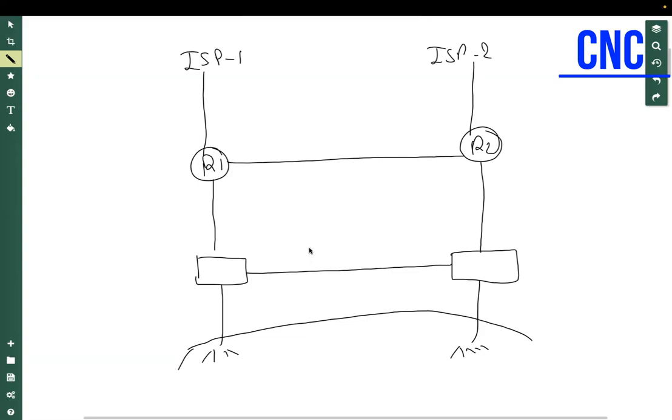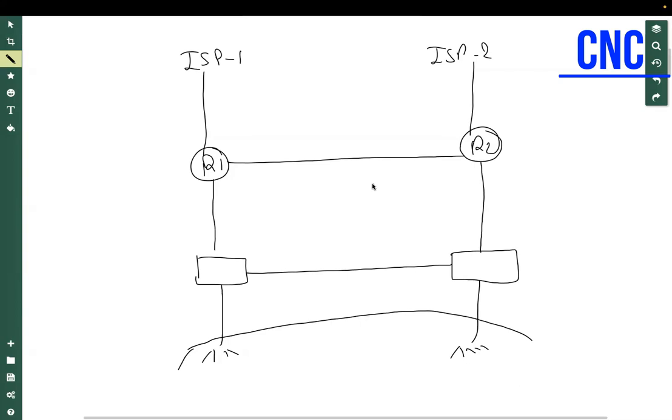R1 is a primary gateway, R2 is a secondary gateway. How can we achieve this? The question here is, we have these LAN users. Whenever they want to communicate to the internet, R1 should be the primary router and R2 should be the secondary router. If R1 goes down, then R2 should be active.